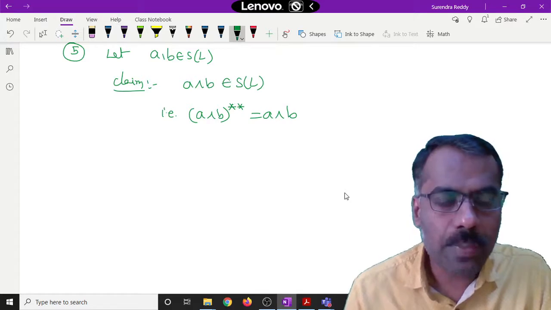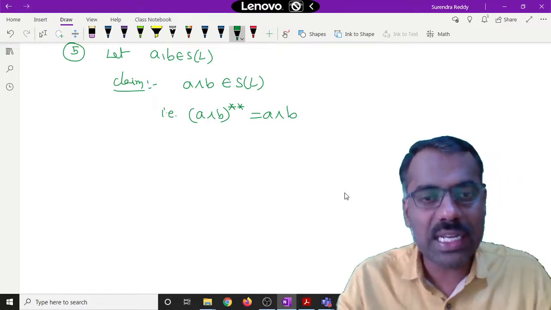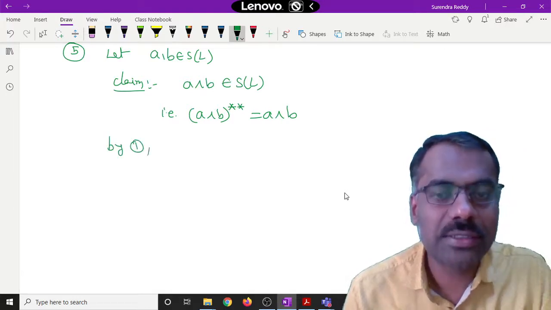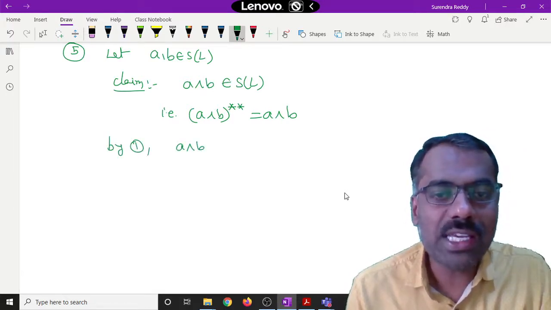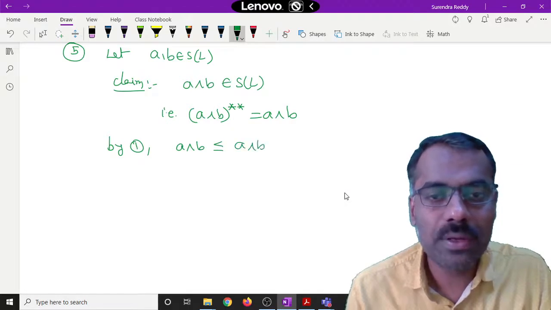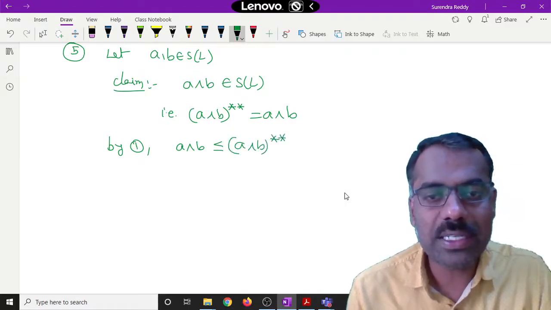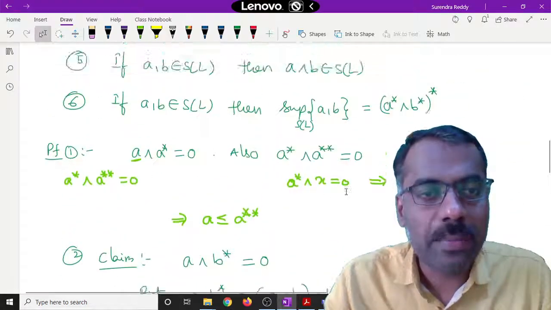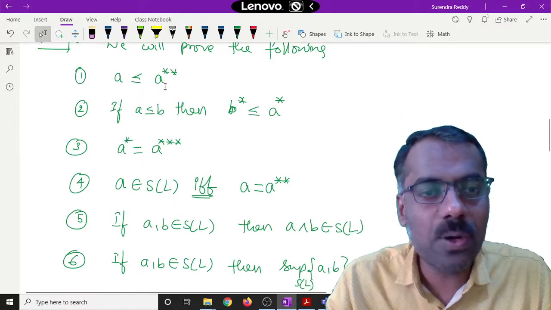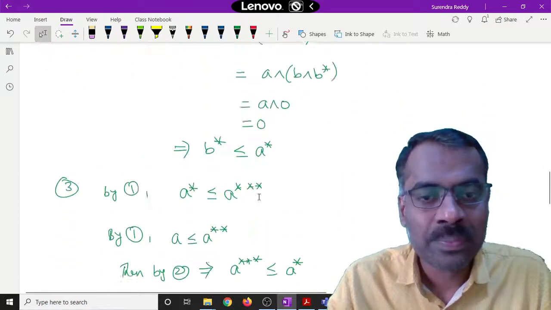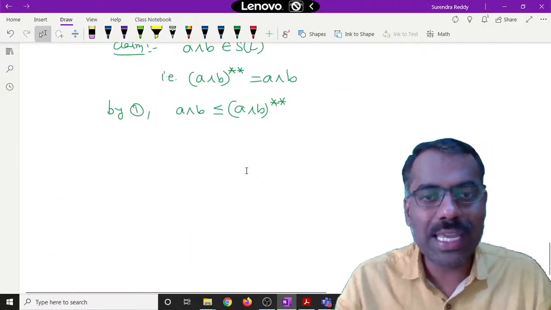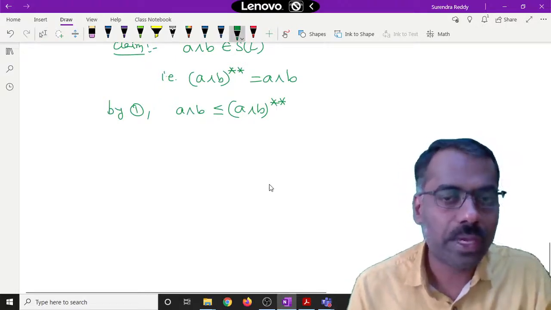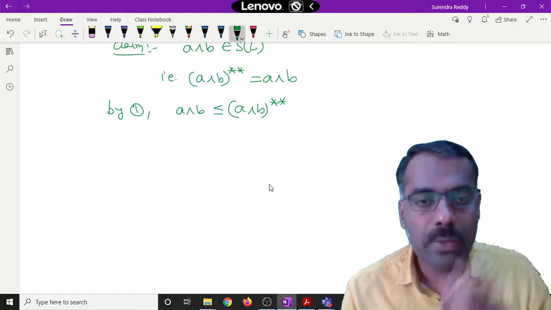Now, how will we prove this? One is already clear. By 1, what is true? A meet B is less than or equal to A meet B double star. By 1, any element is less than or equal to its double star. Are you following? So therefore, we have to only show that A meet B double star is less than or equal to A meet B.